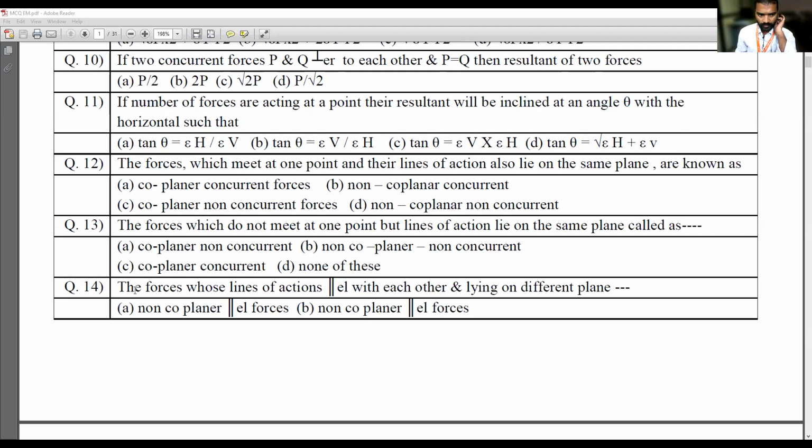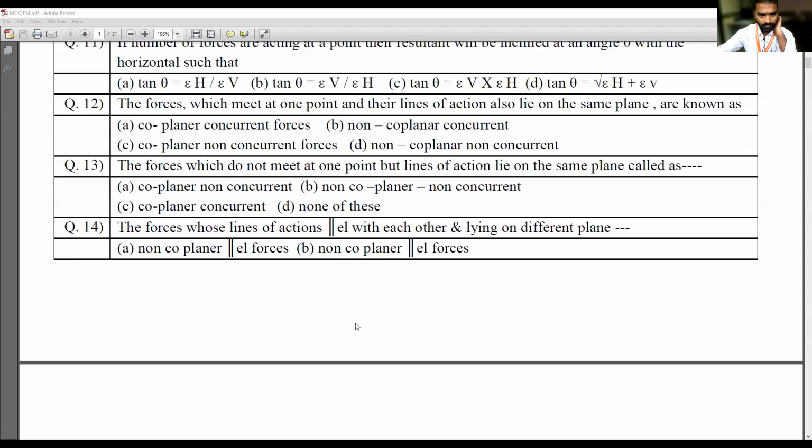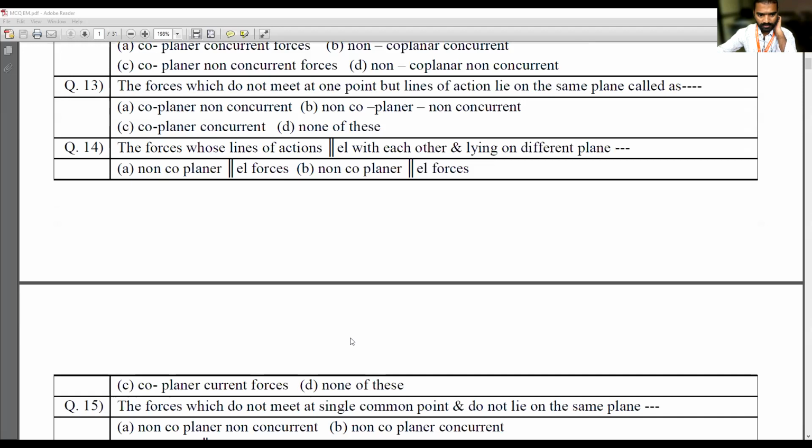The forces whose lines of action are parallel to each other and lying on different planes. Can you tell me the answer? Non-coplanar parallel forces, option B. Both options are the same.